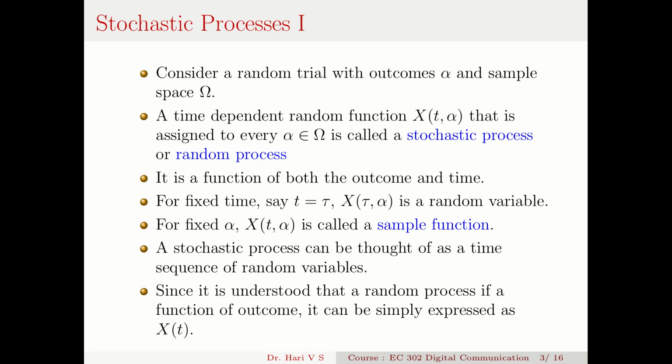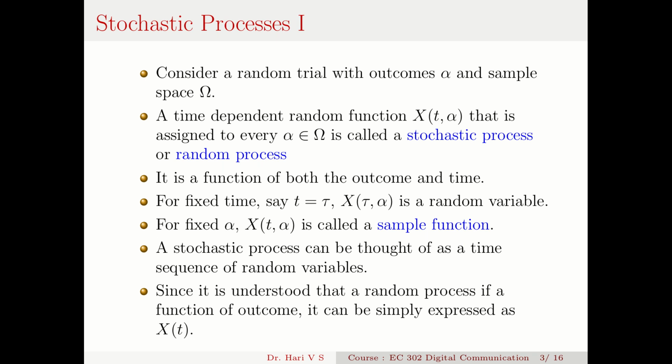This x(t, alpha) is called a stochastic process or random process. So I have some random trial that has some outcome, say alpha, and I consider a time-dependent function x(t, alpha) for every outcome. That x(t, alpha) is called a stochastic process. So that is a function of both the outcome and time.